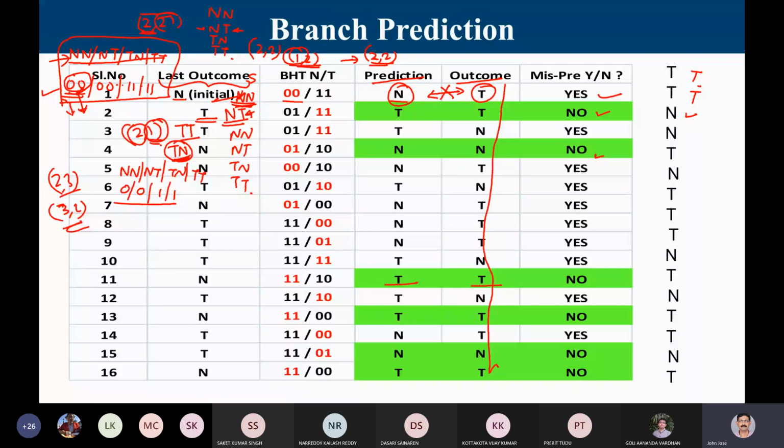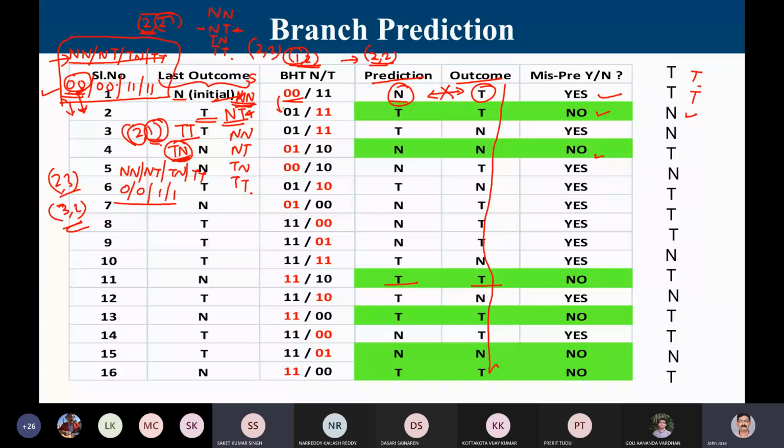Can you ask the doubt? If it is not clear, you can ask again. My doubt was in filling the third column. We have a transition from some state to another state. For that transition, should we be considering the previous two outcomes, like the two transitions for the DFA? In the first case, it is moving from 00 to 01, so we were depending only on the last outcome, but now we are considering the last two outcomes. No, the transition is only based upon what happened now. There are not two transitions.